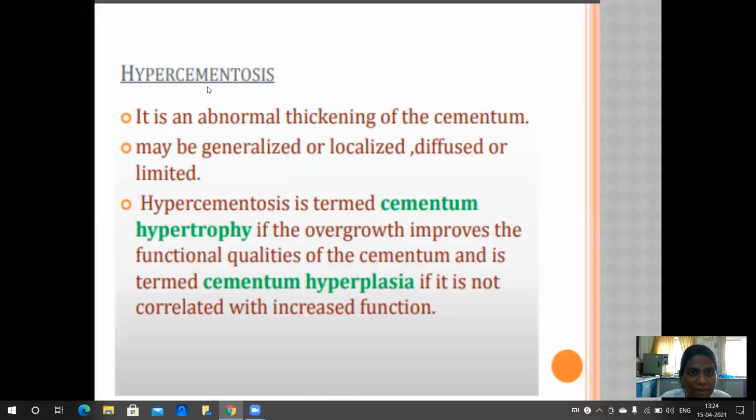First one is hypercementosis. It is an abnormal thickening of the cementum. Cementum is present in the root portion of the tooth. It may be generalized or localized, diffused or limited. Hypercementosis is termed cementum hypertrophy if the overgrowth improves the functional qualities of the cementum, and is termed cementum hyperplasia if it is not correlated with increased function.